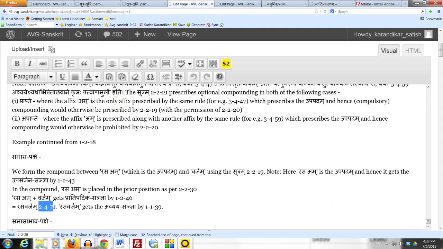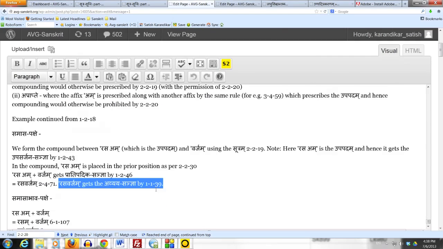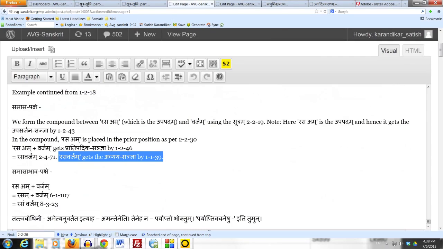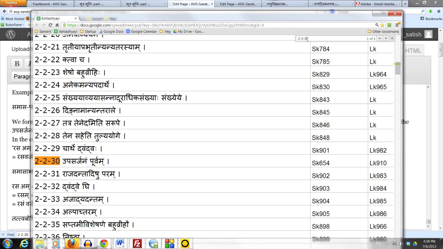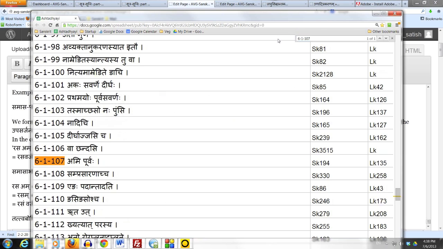Rasavarjam gets the avyaya sanya by 1.1.39 krin mejantah. Now in the case when we don't form the compound, samasa abhava pakshe, then we leave it as rasa plus varjam, which is rasam plus varjam by 6.1.107 amipurvah, then rasam varjam by 8.3.23 mo'nusvarah.